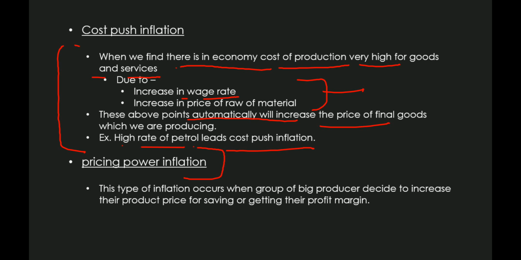This type of inflation occurs when a group of big producers which produce the commodity at a large level decide to increase their product price to save their profit margin. Profit margin decreases when the direct cost and indirect cost of producing the commodity increase, then definitely the producer will not be able to get profit as earlier. So the producers decide to increase the price of the commodity, and that commodity is sold in the economy at a large level. Okay.